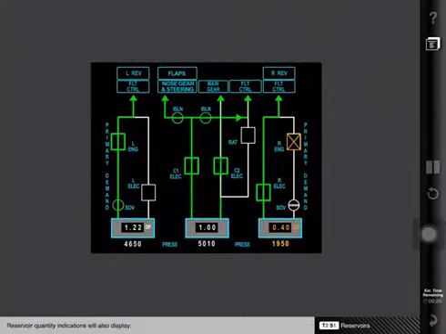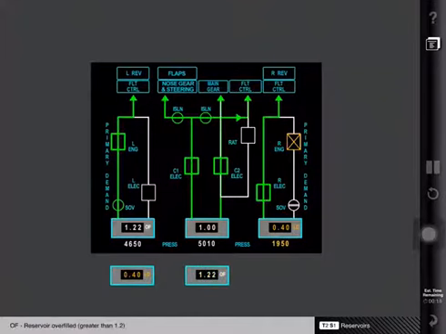Reservoir quantity indications will also display LO for low quantity when fluid levels are below 0.4, OF for reservoir overfilled when fluid levels are greater than 1.2, and RF for requires refill when fluid levels are between 0.4 to 0.75.